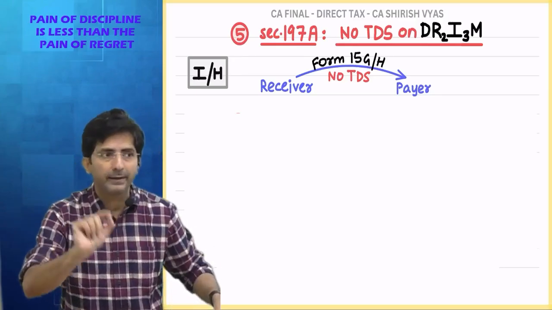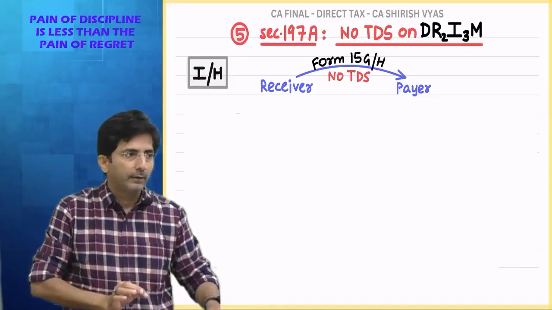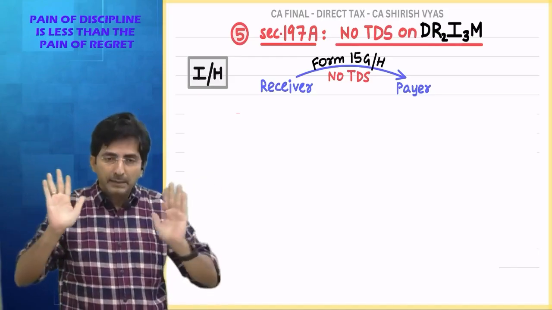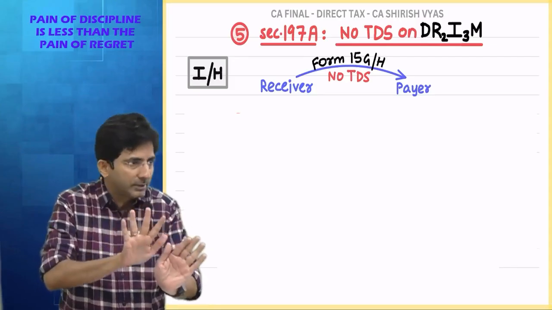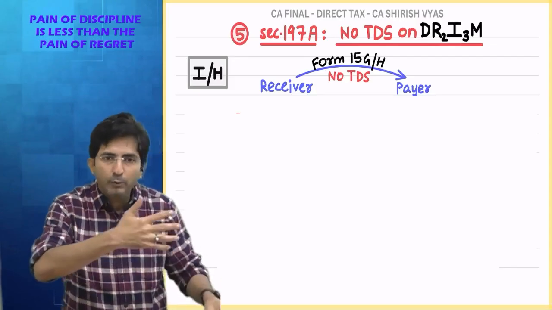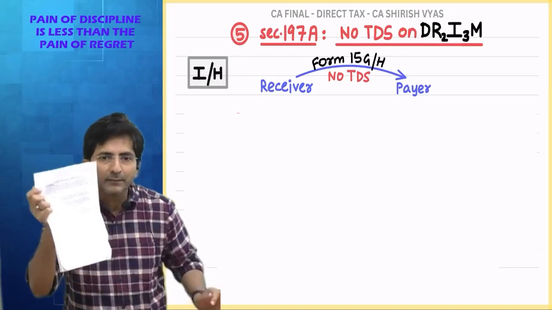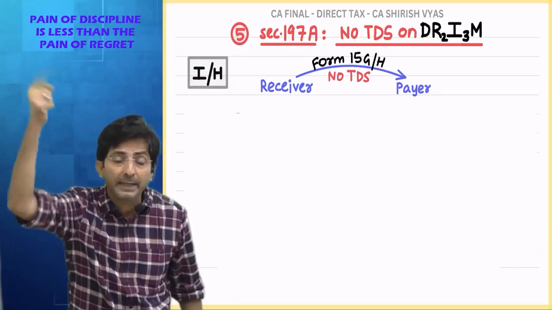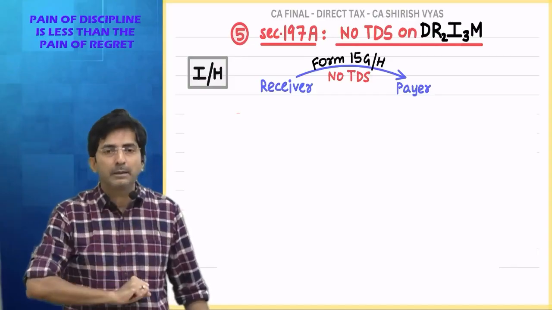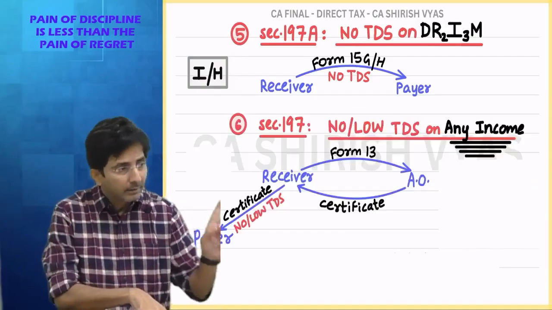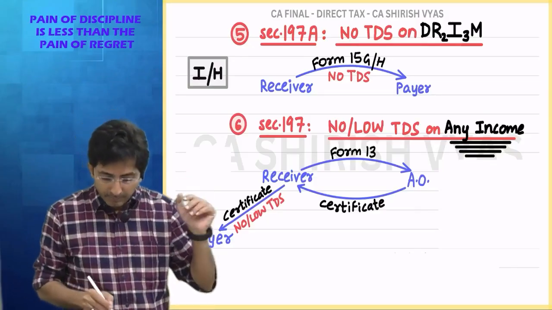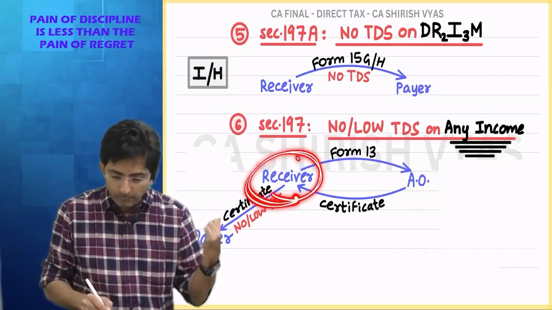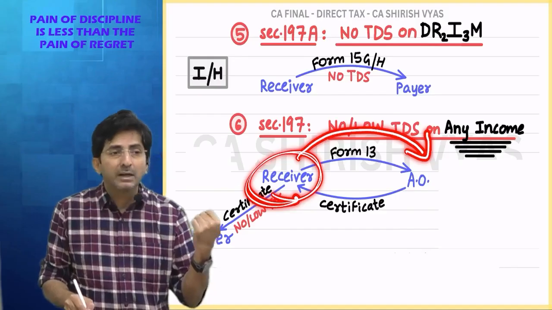AO will make a certificate and give to the housewife, and that certificate is a certificate that no one can deduct my TDS now. But that certificate is specific to estate agency commission. Means now, whenever I do any estate agency deal, I will show them a certificate. Don't dare to deduct TDS. This certificate I have got directly from IT department. So this scheme is also applicable. But this is given under section 197. See, this is the housewife in my example. Look, continue my example. What housewife will do? She will fill form 13 and give it to assessing officer.